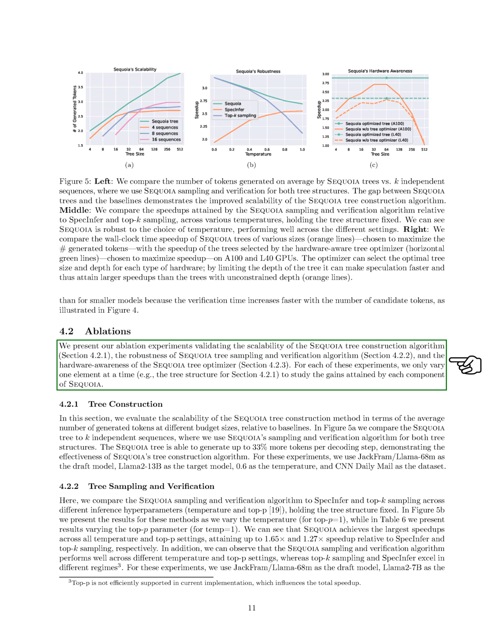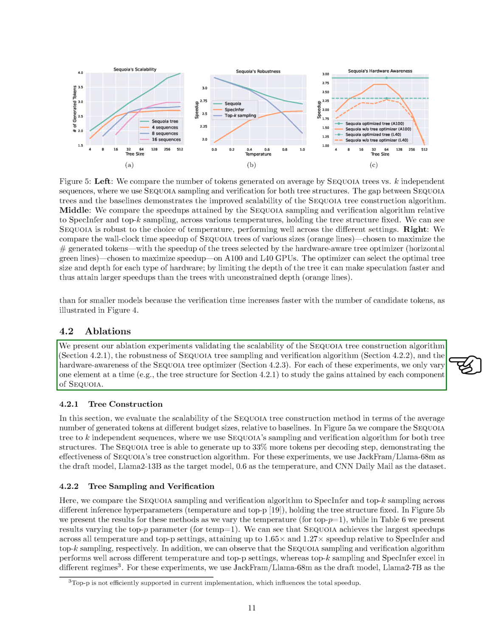For these experiments, we employed JAC-FRAM, Llama 68M as the draft model and Llama 2-7B as the target model, with a temperature setting of 0.6, using the CNN Daily Mail dataset and the SEQUOIA tree structure outlined in a previous table.